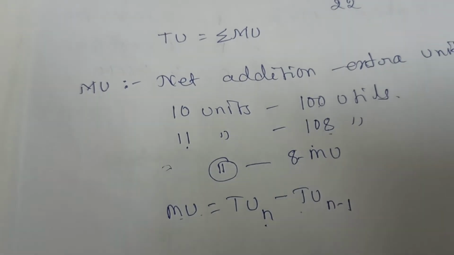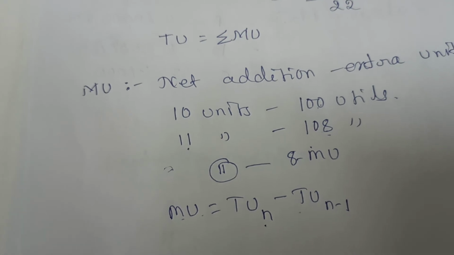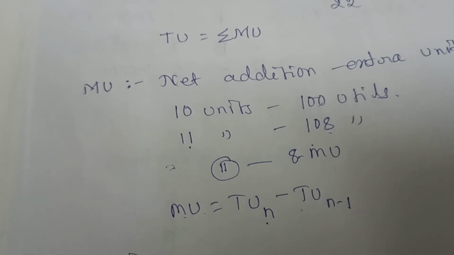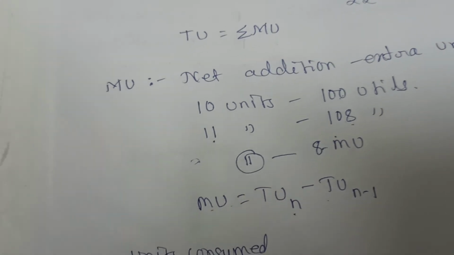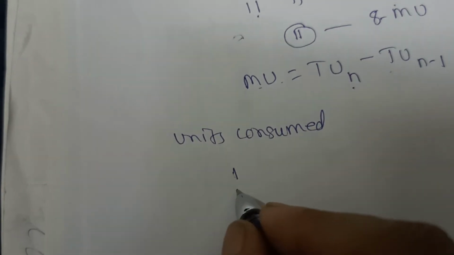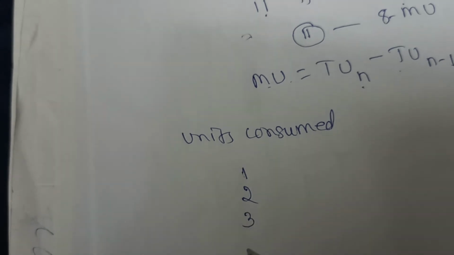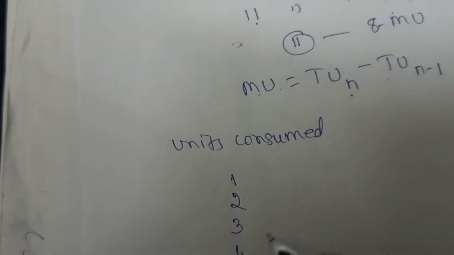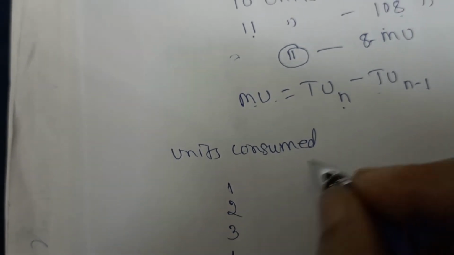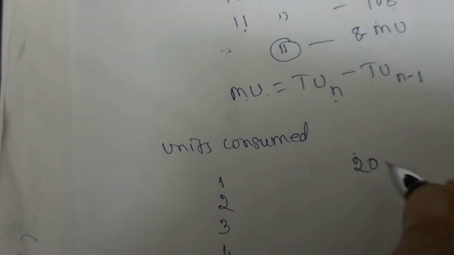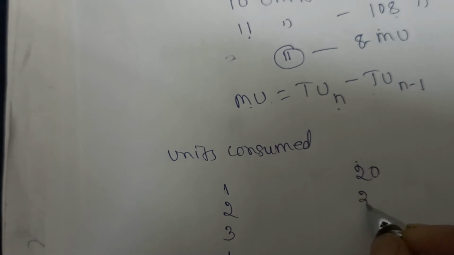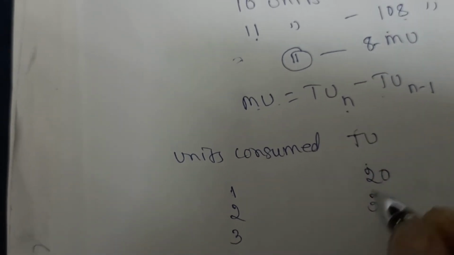For example, I will write, suppose units consumed. Suppose the consumer has consumed 5 units: 1, 2, 3, 4, 5. When he consumes the first unit, suppose he gets satisfaction 20. Second unit, 30. This is the total utility.